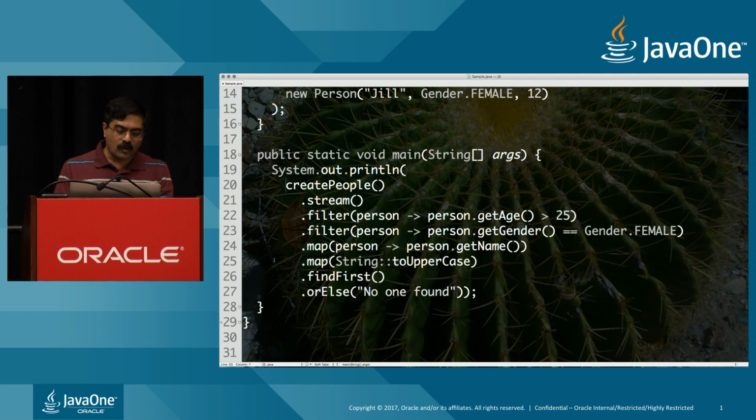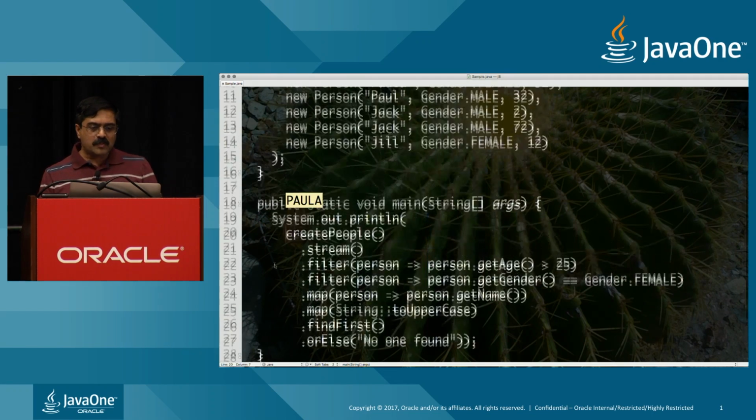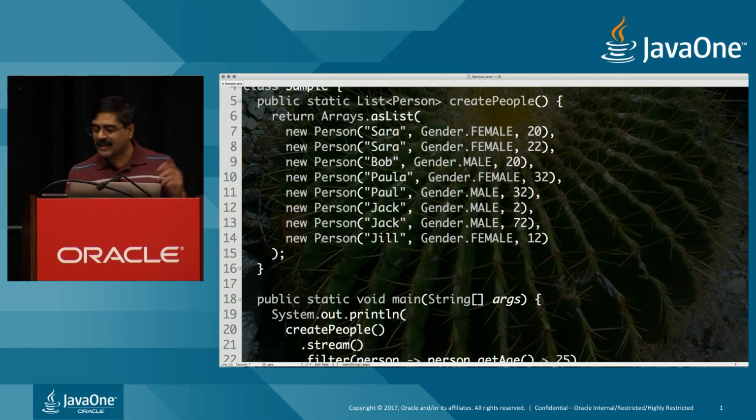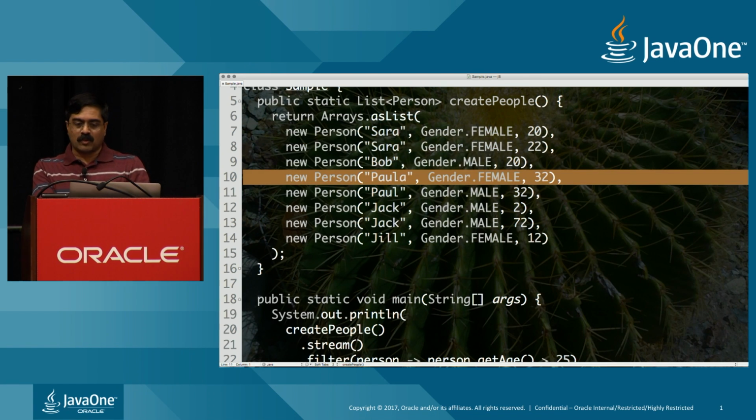So in this example, of course, I'm going to run this little code, and it says Paula. Well, sure, it's Paula, because if you go through the list, it's an ordered collection, and Sarah is not older than 25, Bob is not. Ta-da, Paula is the first person older than 25, and she's also female, so we got that. But the question is, what effort did we put in? I'll come back to that in just a minute.